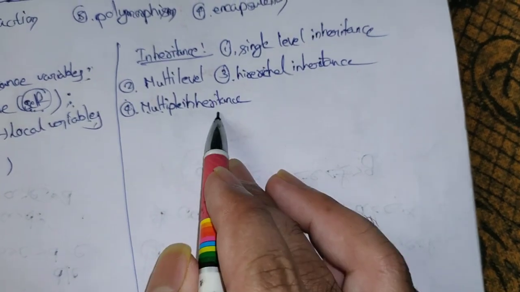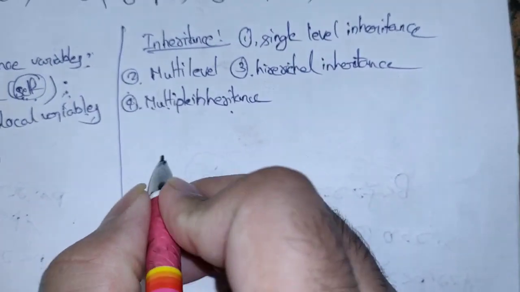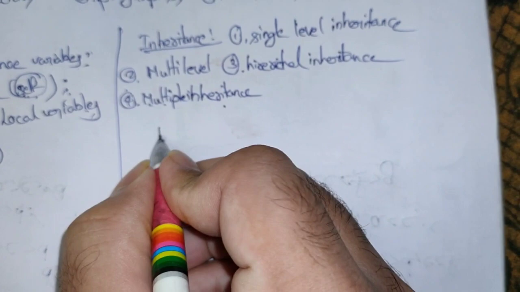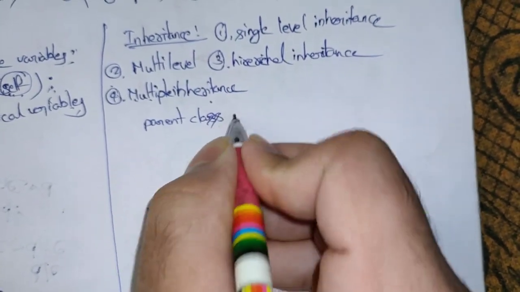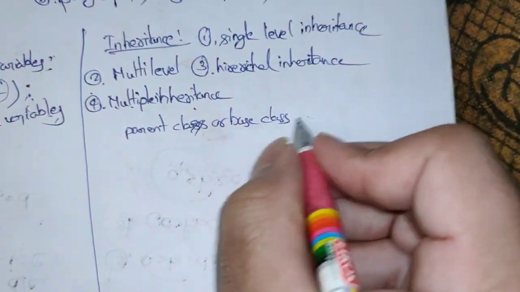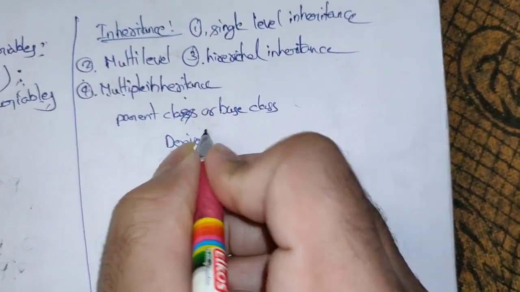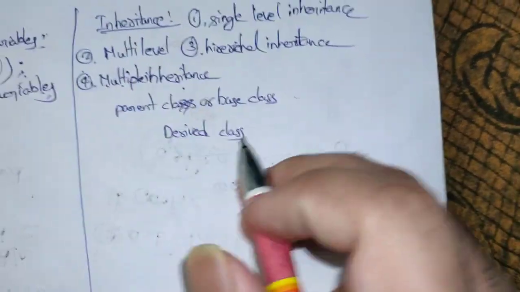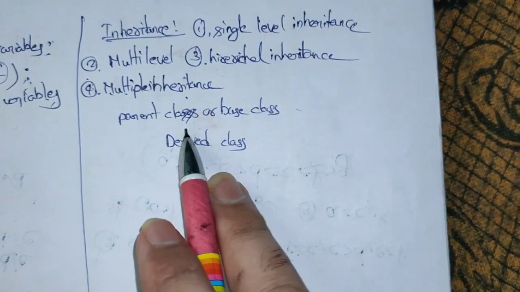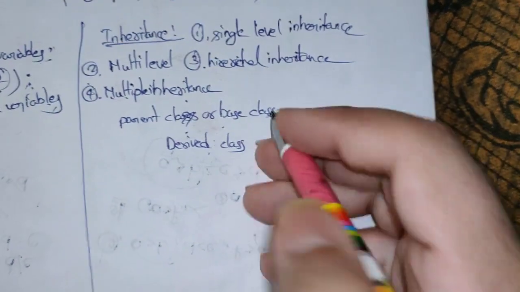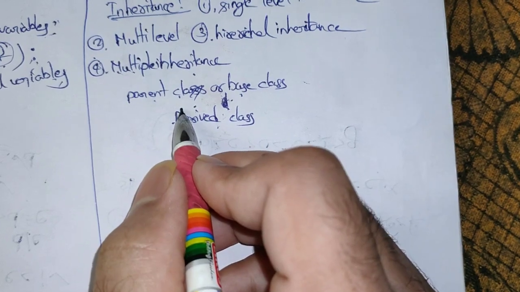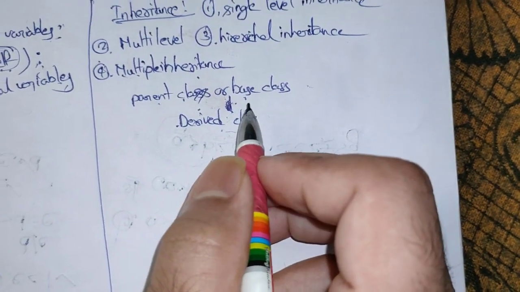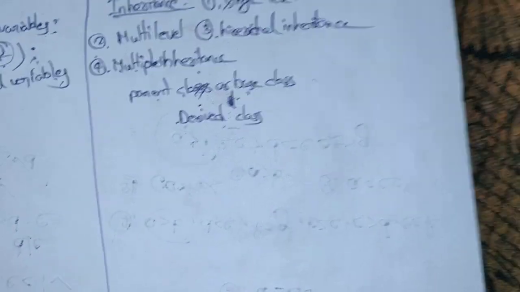Multiple inheritance is possible in Python. In inheritance we have parent class or base class, and we also have derived class. As the word itself says, the parent class is the parent of the derived class. Parent class is also called base class. All the parent class properties can be derived from the derived class. Now we will see a few examples based on inheritance.